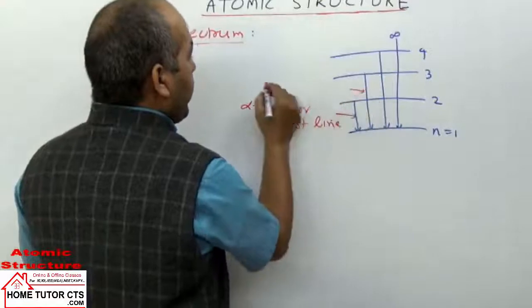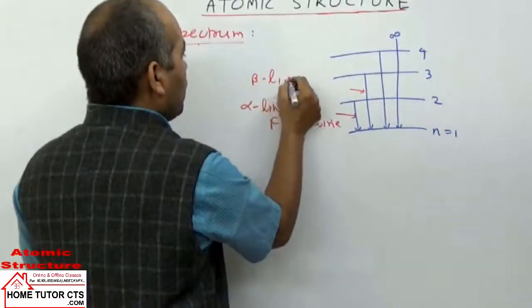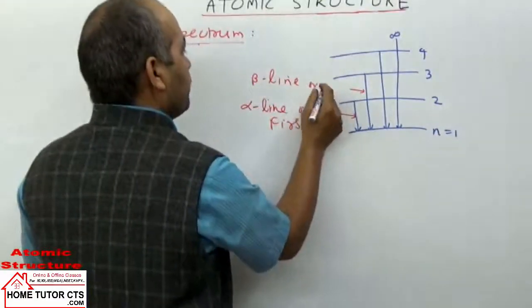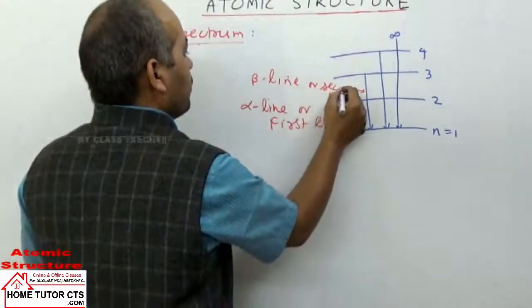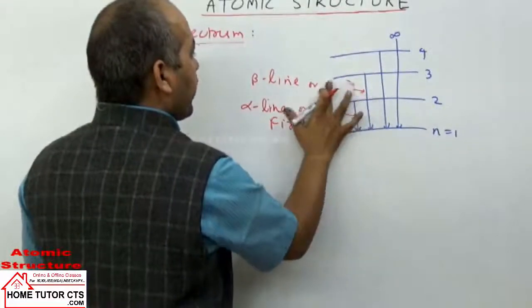It is called the beta line or second line.